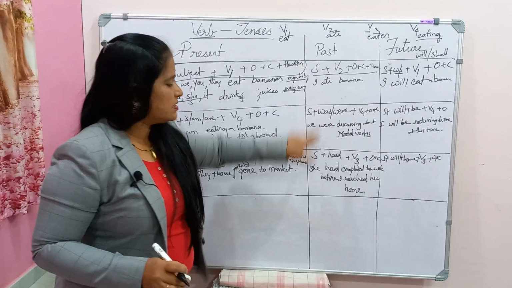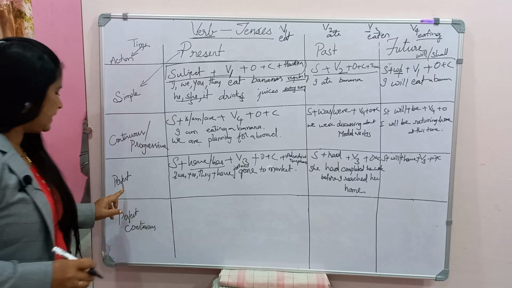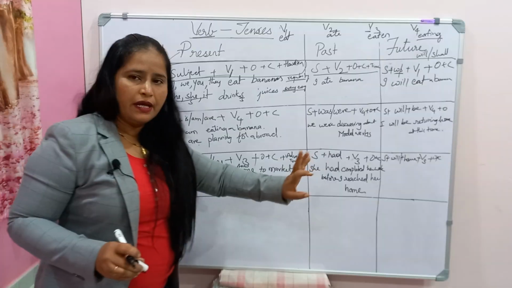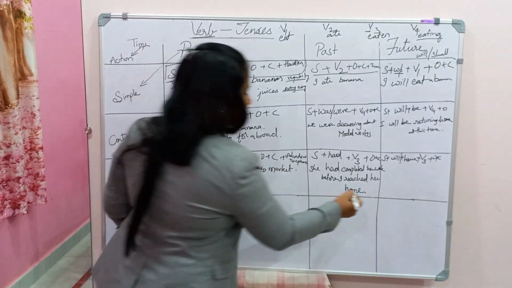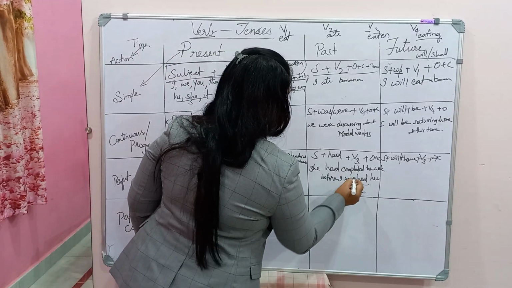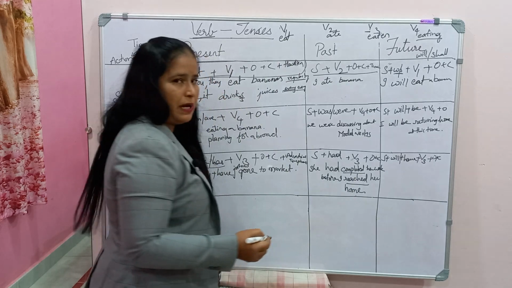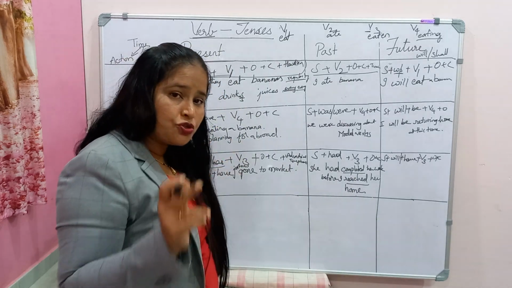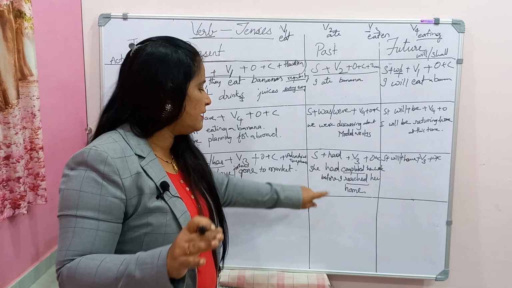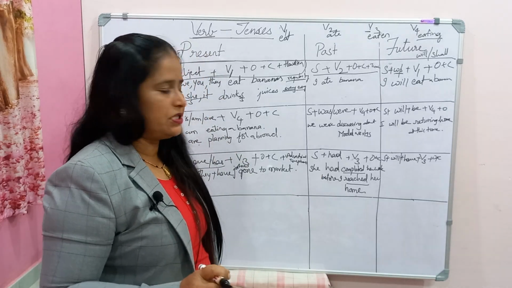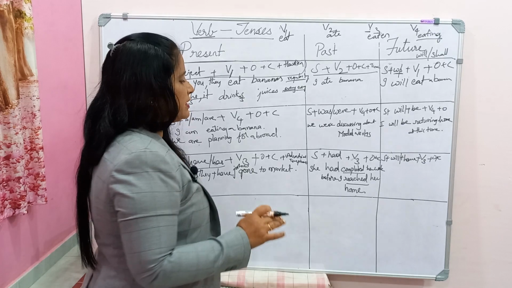Generally, this past perfect tense is used to give clarity about two past actions. I reached is one past action, and here completed is also one past action. Among these two past actions, to indicate which has taken place earlier, we use this past perfect tense. So please do remember the structure.